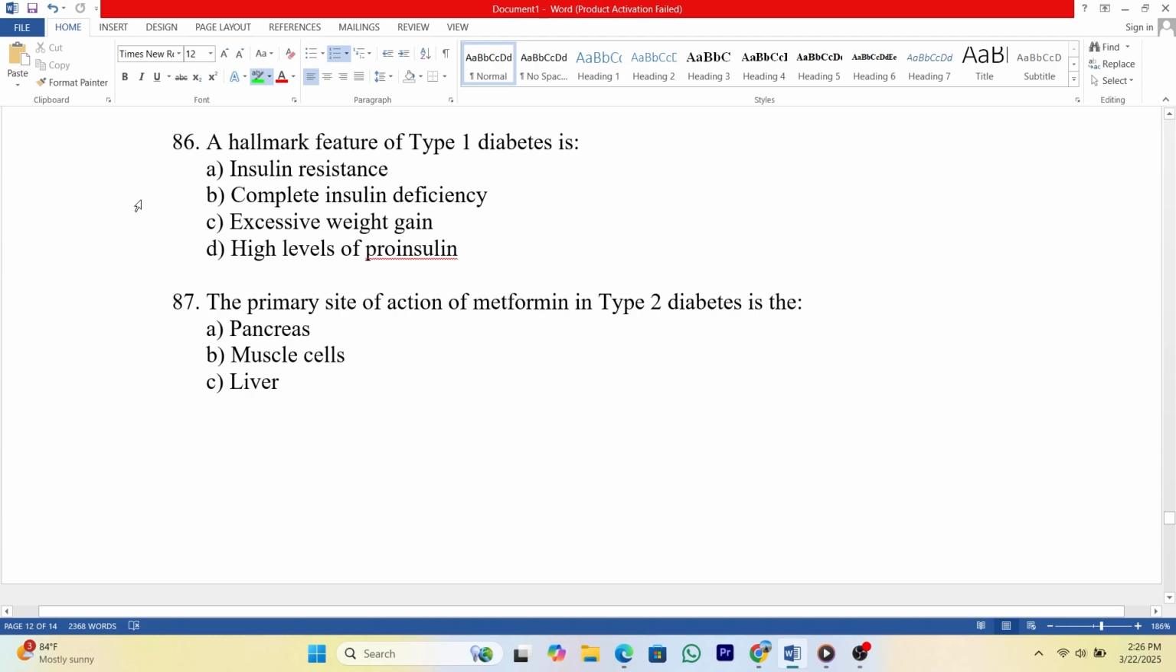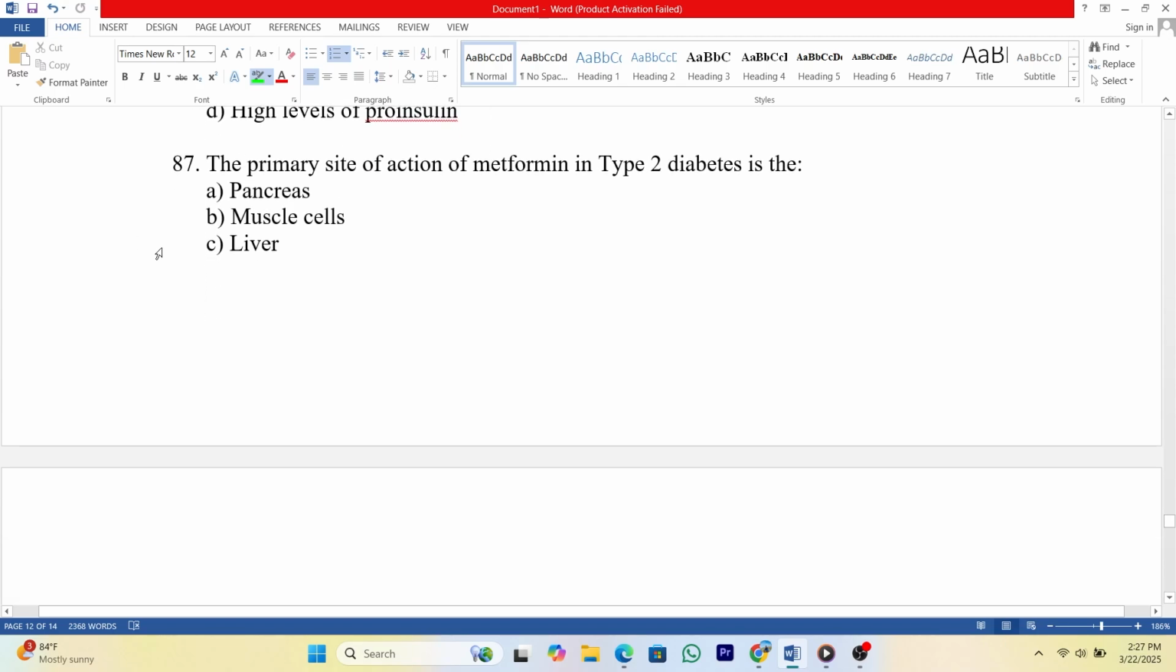86. A hallmark feature of type 1 diabetes is A. Insulin resistance. B. Complete insulin deficiency. C. Excessive weight gain. D. High levels of proinsulin. Answer: B. 87. The primary site of action of metformin in type 2 diabetes is the A. Pancreas. B. Muscle cells. C. Liver. D. Adipose tissue. Answer: C.